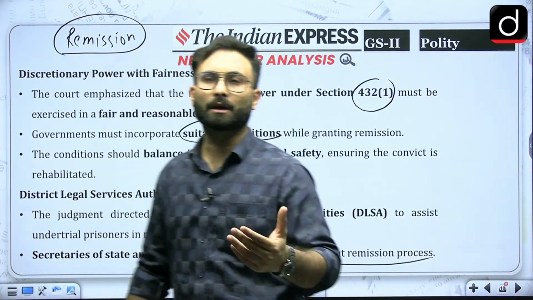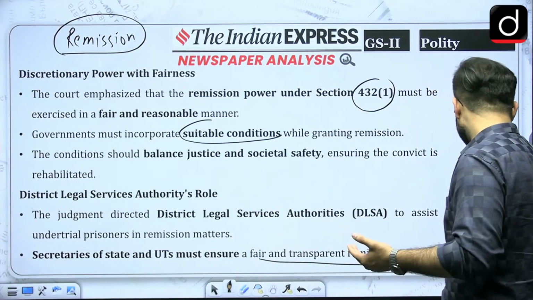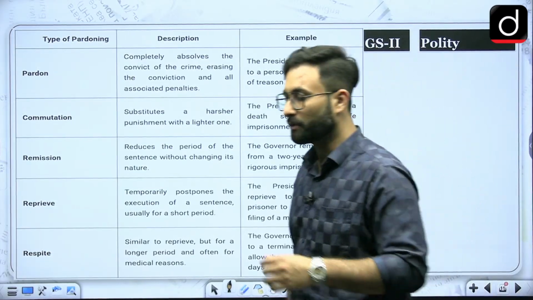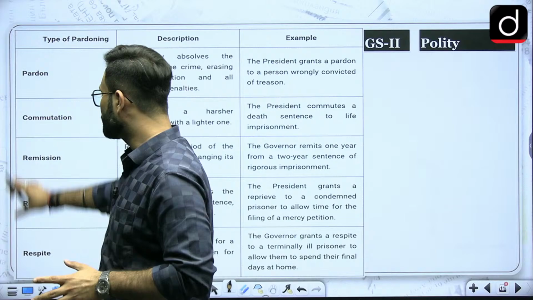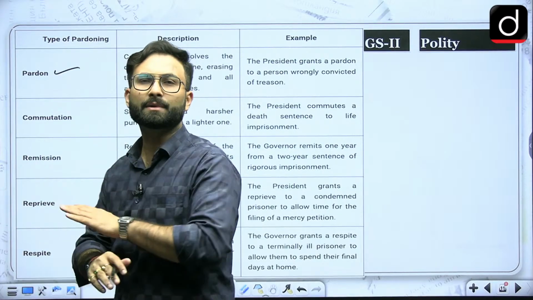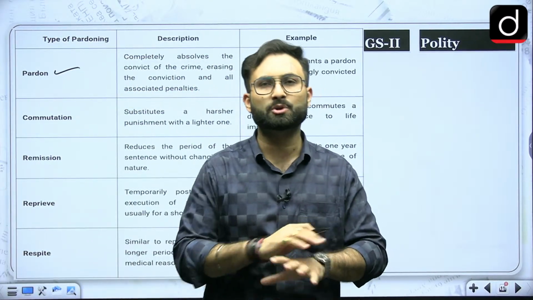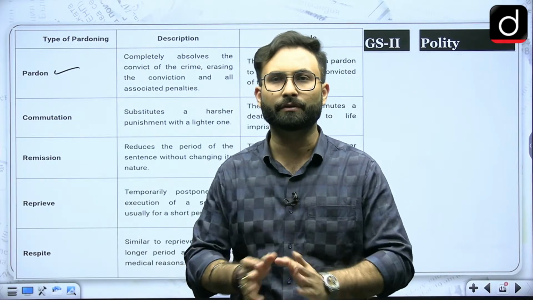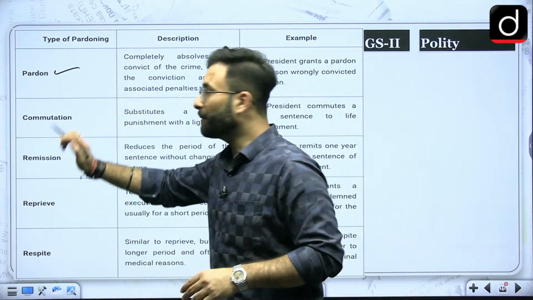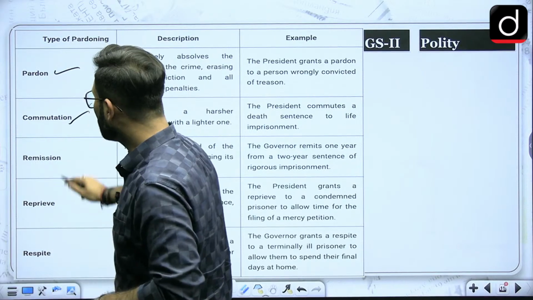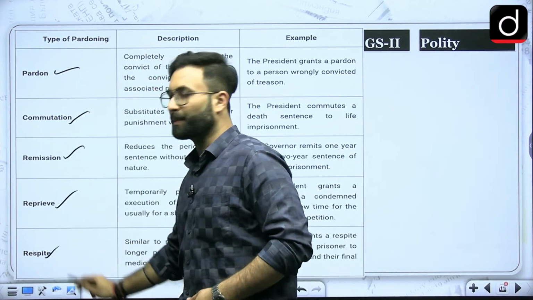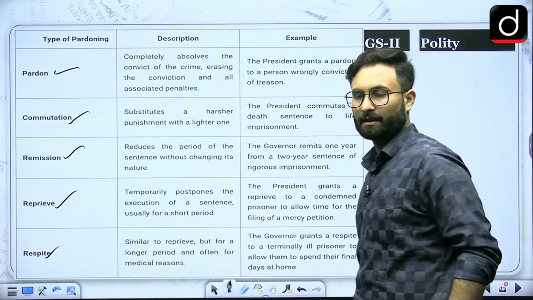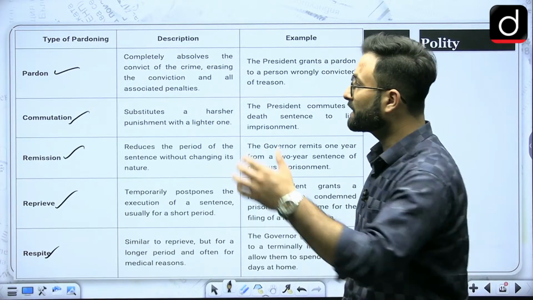Now we will talk about what kinds of pardons we have in the Constitution. There are five types of pardons. One is pardon, which means you are absolutely free from the sentence and absolutely free from the guilt. The second is commutation. Then we have remission, reprieve and respite. All these words look similar but have different meanings. So let's start with pardon.